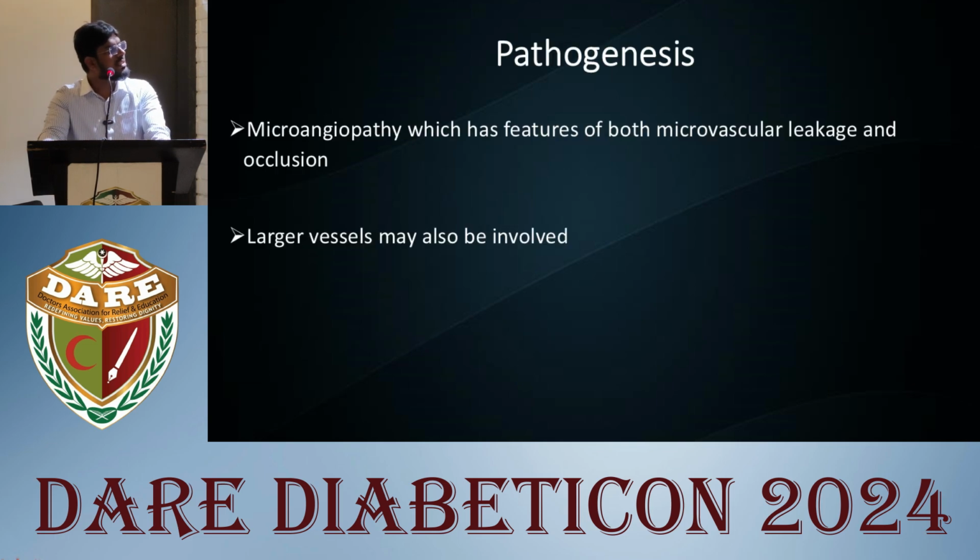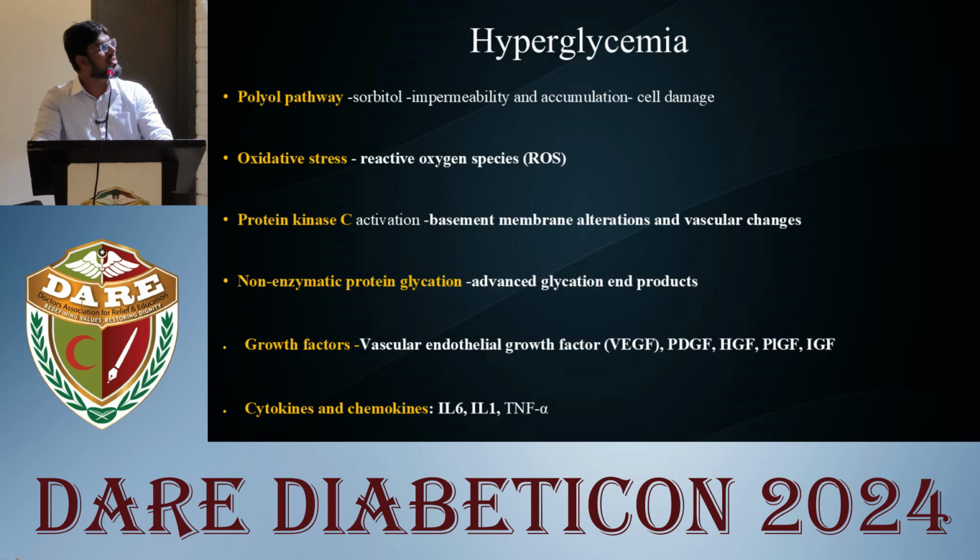Coming to the pathogenesis, diabetic retinopathy is a microangiopathy, which has features of both microvascular leakage and microvascular occlusion. Larger vessels might also be involved in pathogenesis. The underlying pathology is that hyperglycemia leads to activation of several pathways, including the polyol pathway, which leads to formation of sorbitol, causing cellular damage.